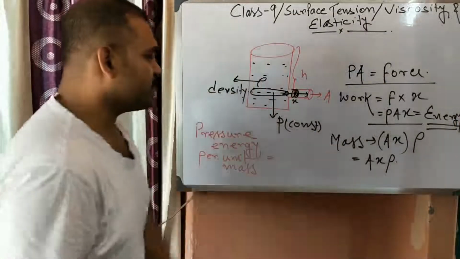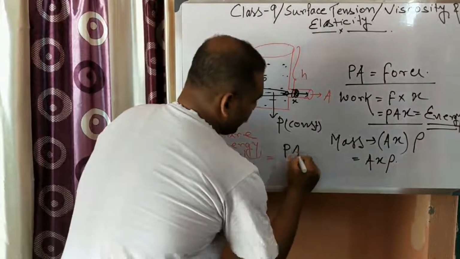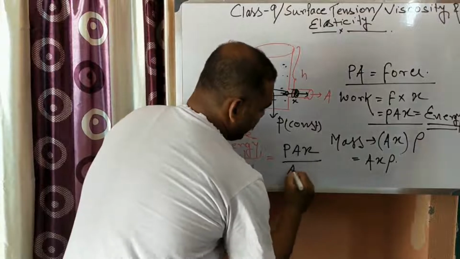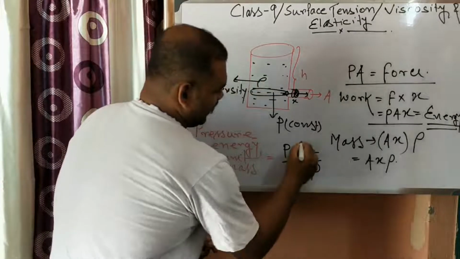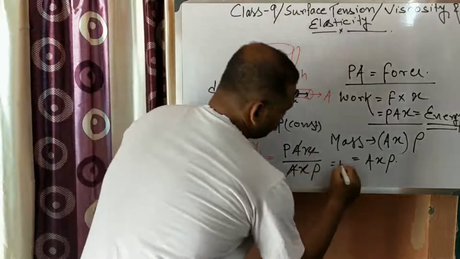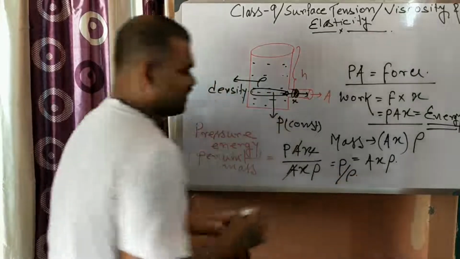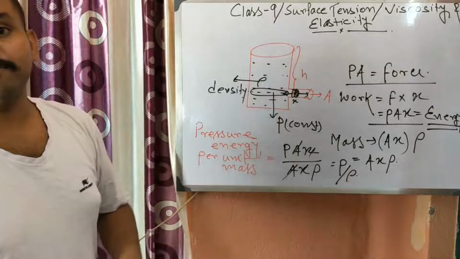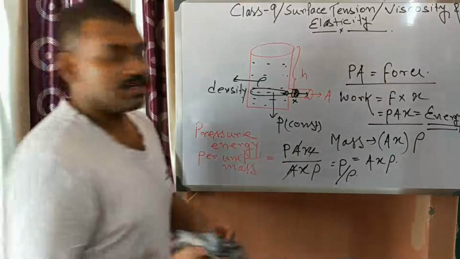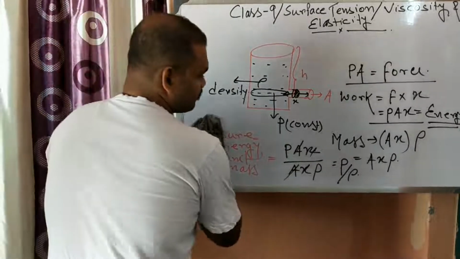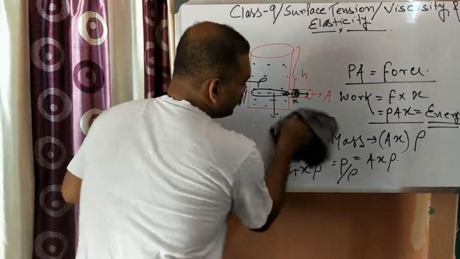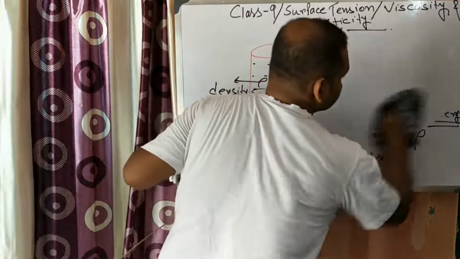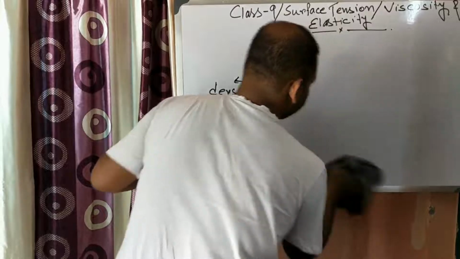Okay, so that potential energy PAx by Ax rho, A cancels out, x cancels out, so P by rho is the pressure energy. Remember this thing, because we need to find out the mathematical statement of Bernoulli's theorem. Next, so P by rho is the pressure energy per unit mass.